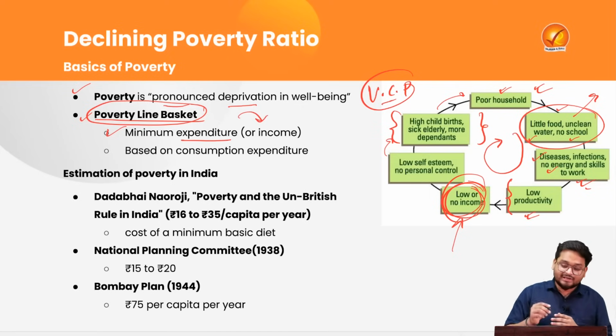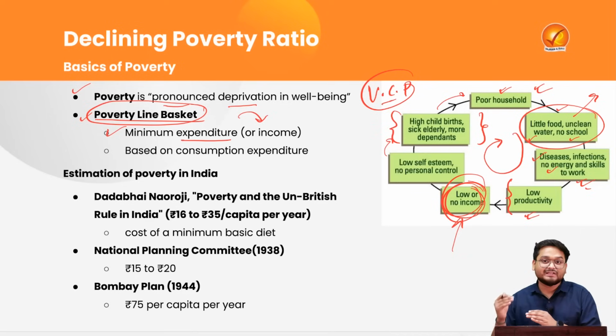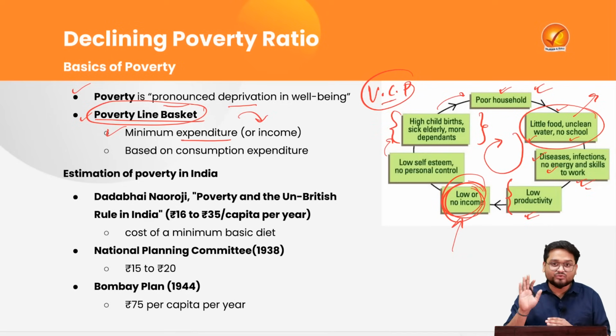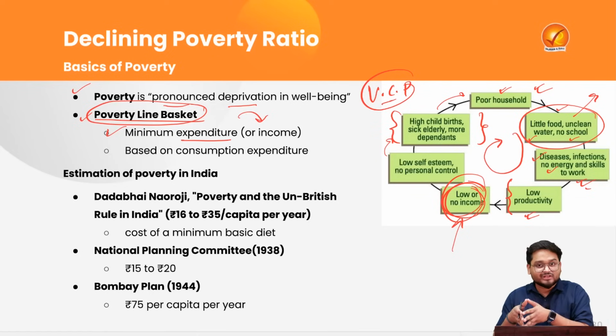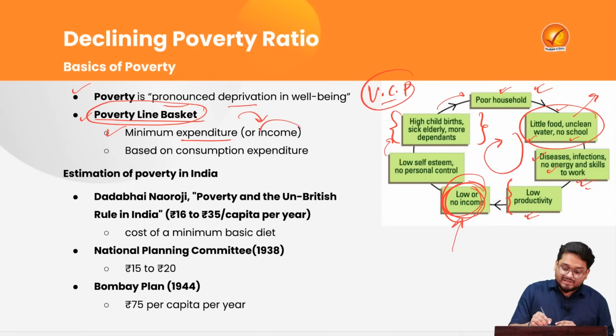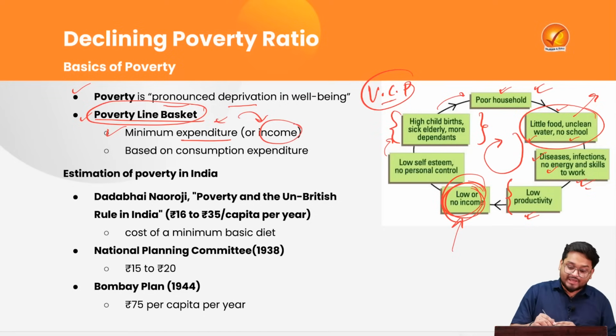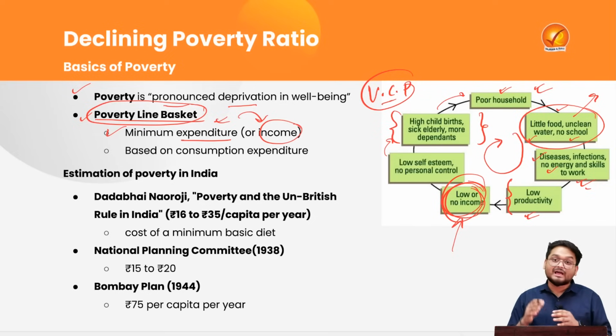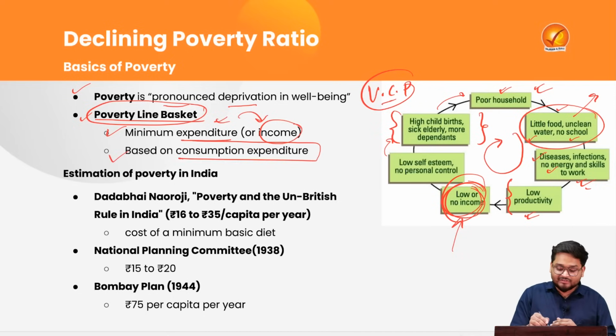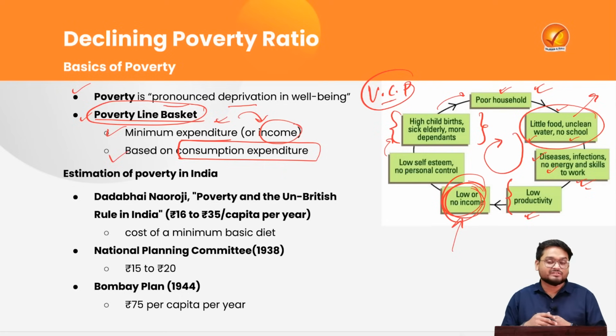And this can also be reflected from the income that is needed, because we have to understand that only calculating the income levels of the poorer sections is not sufficient to calculate poverty, because apart from incomes, they need to have access to public facilities, electricity, LPG cylinders and so many things. So only based on incomes, we cannot measure poverty. We have to also look at the expenditures that the poorer people of the country are spending, and here we also have to look at the consumption expenditure in their day-to-day lives, such as the expenditure on food, electricity, education and so on.